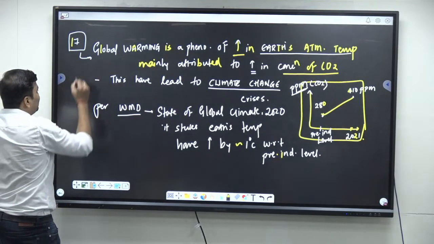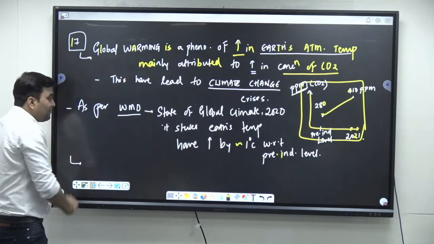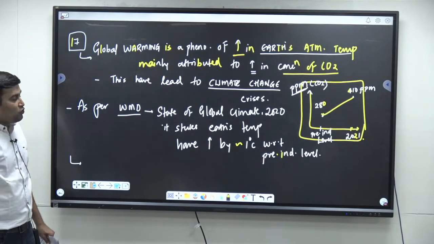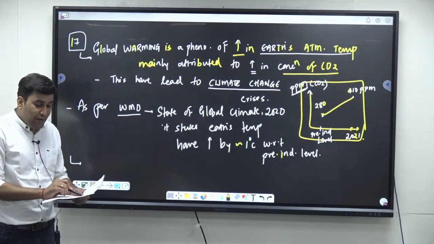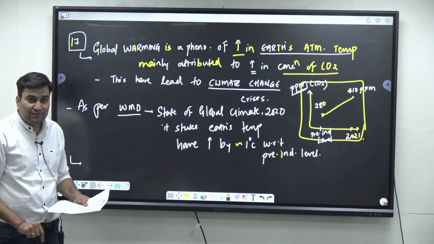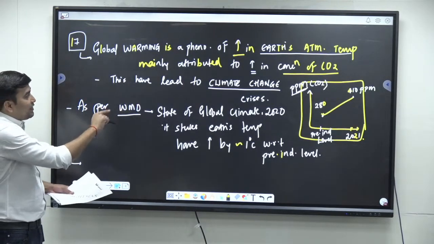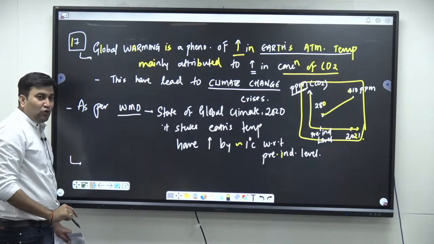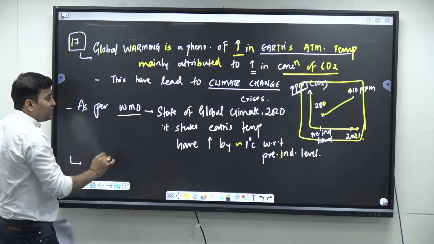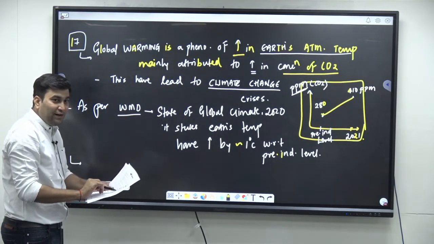After this, the third point. This is the first point. This is the second point. The third point. The question says, I am reading the question again. The question says, discuss the global warming and mention the effects on the global climate. Right? So this impact we are going to write. This is attributed to CO2 concentration. You can write climate change crisis because आगे जाके क्या बोल रहा है?